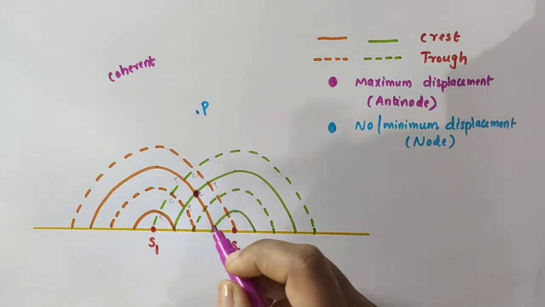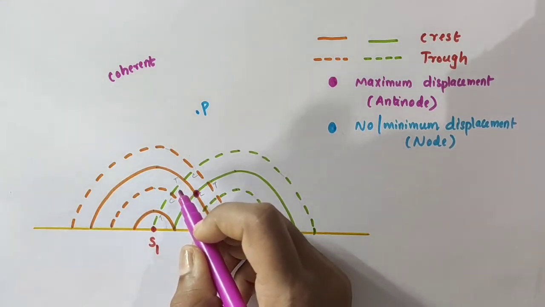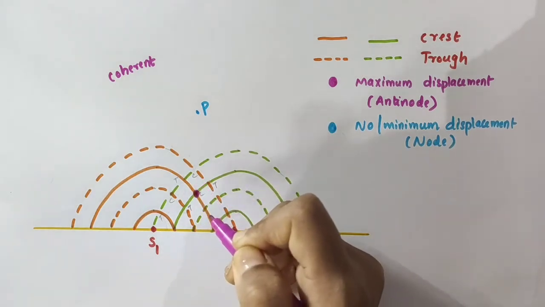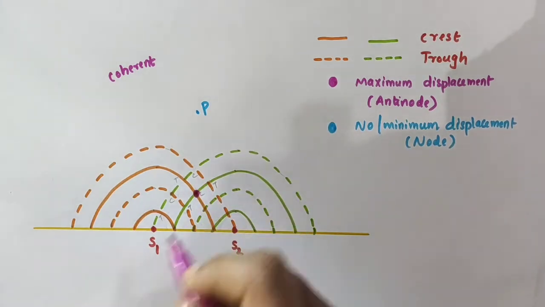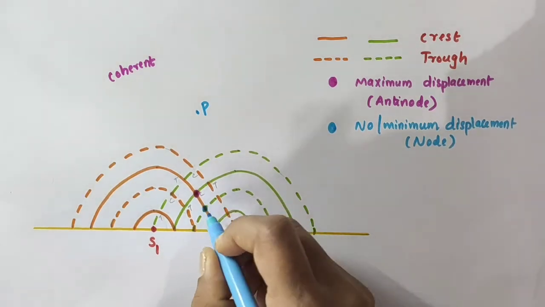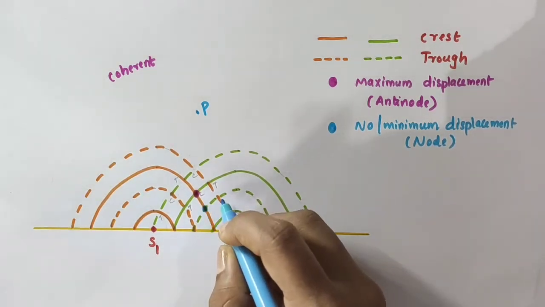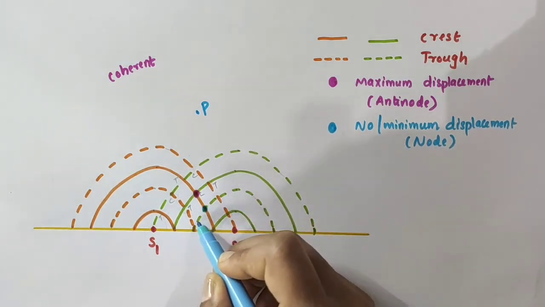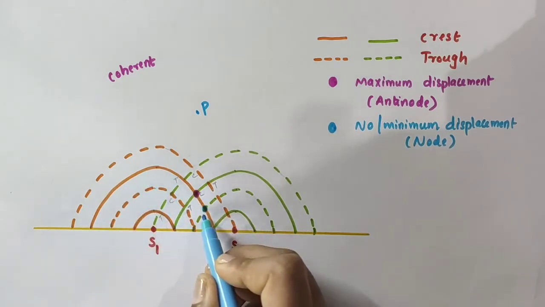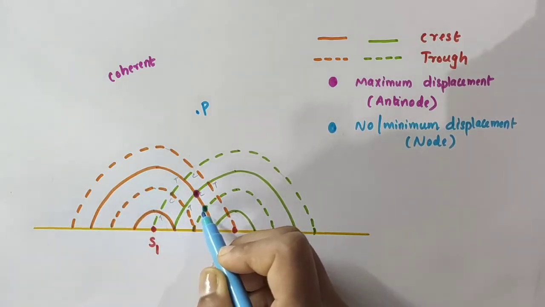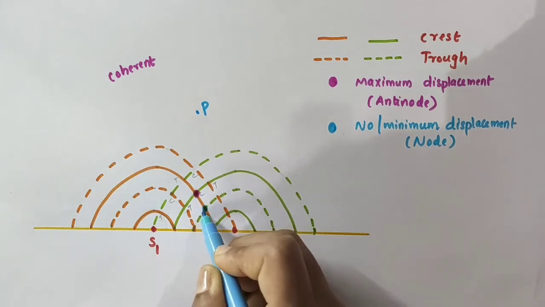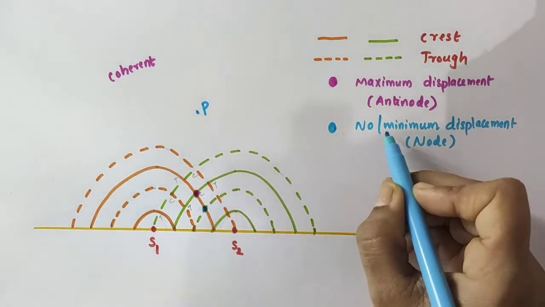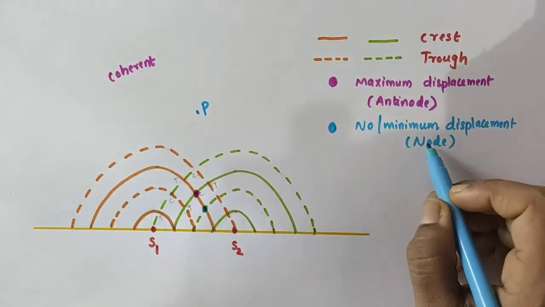If I consider some other point here, the trough of the wave from S2 meets the crest of the wave from S1. That is, trough and crest are meeting here. So at this particular point, we will get zero displacement, no displacement at all, which is also called a node.